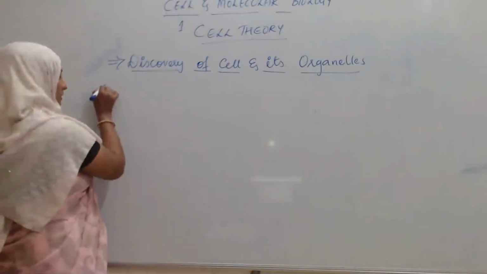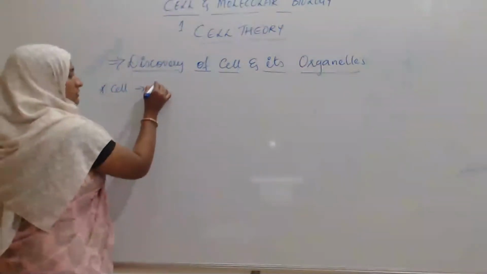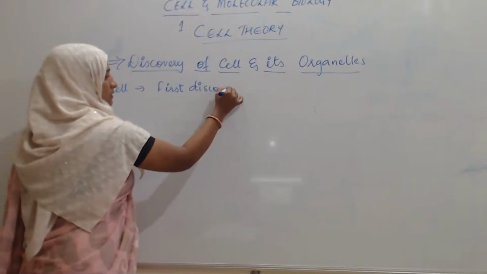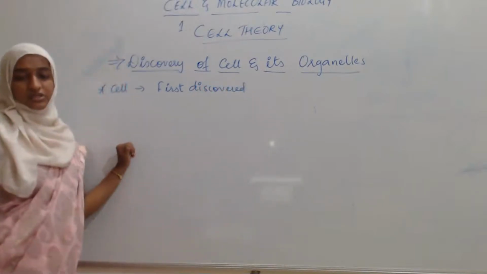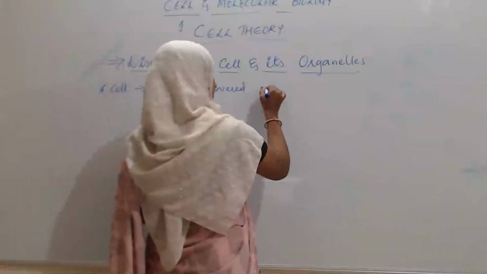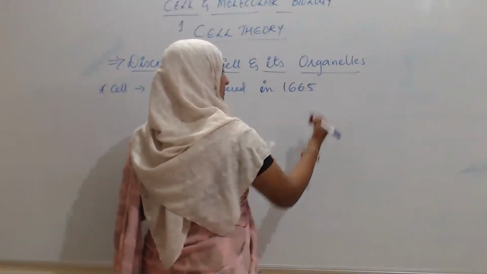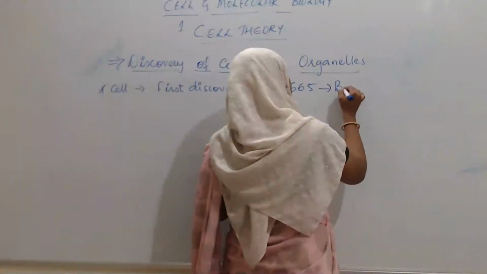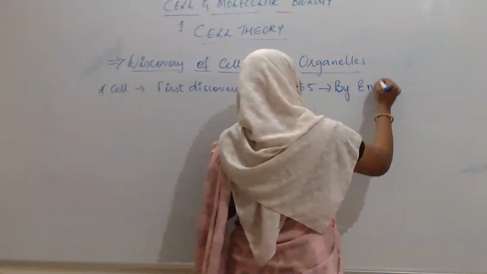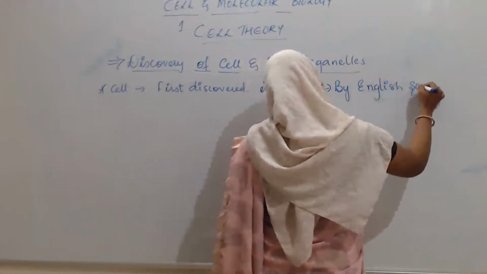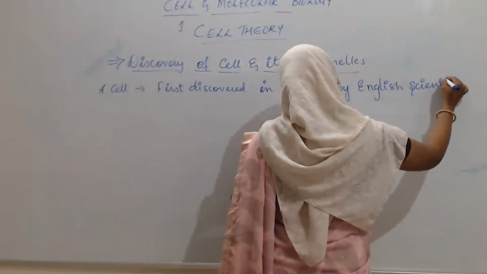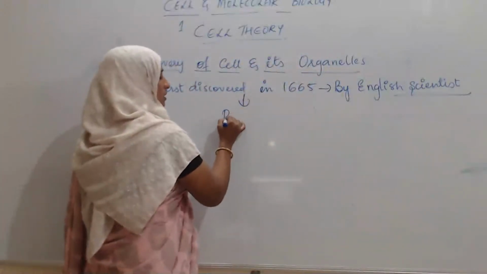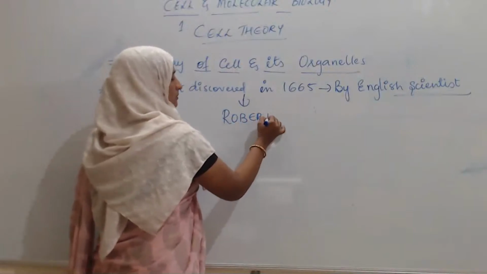Okay, the cell was first discovered in the year, which is also important, 1665, by an English scientist, and the name of that particular scientist is Robert Hooke.